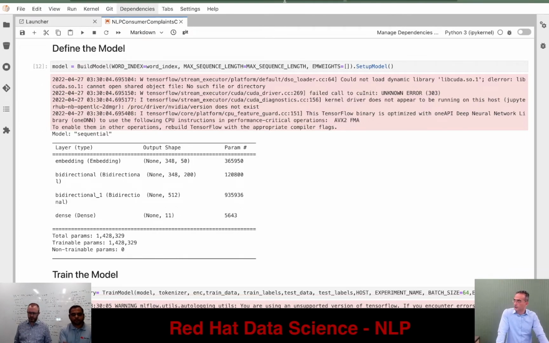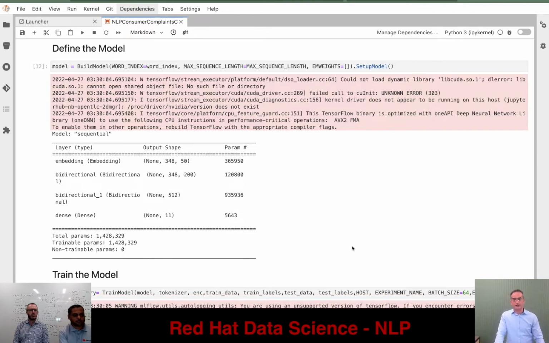Here we want to follow the same routine that we did in our previous video. Again, we clone the code from GitHub, and we can see the code. In this code, we follow the same procedure of reading the data, defining the model, training the model, testing the model, and deploying the model. Also, we provide two extra functionalities: MinIO for reading data from S3 buckets, and MLflow for doing the experiments and tracking the hyperparameters in our experiments.